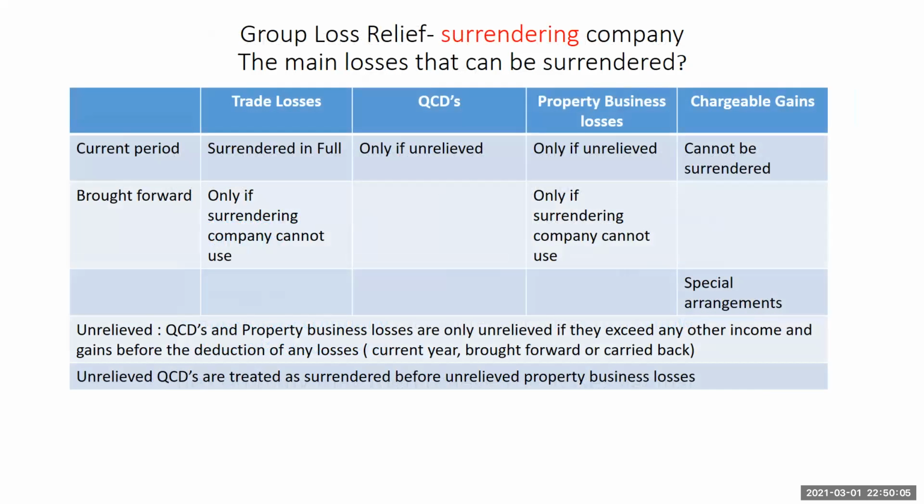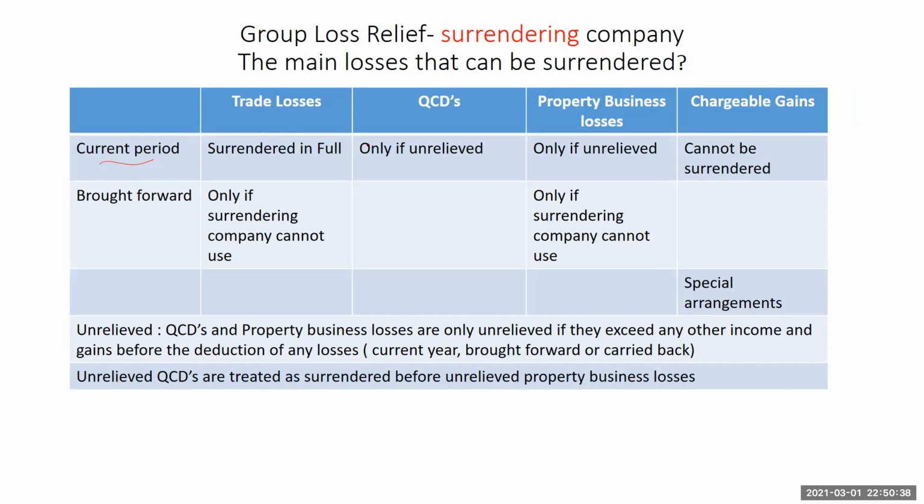Now, let's take this scenario slowly. Now, group loss relief or surrendering companies, the main losses that can be surrendered. What are the main losses that can be surrendered? Within the current period, we could surrender our trading losses in full. And in the period brought forward, again, we could surrender trading losses only if the surrendering company cannot use the trading losses. If we cannot use it, to surrender it.